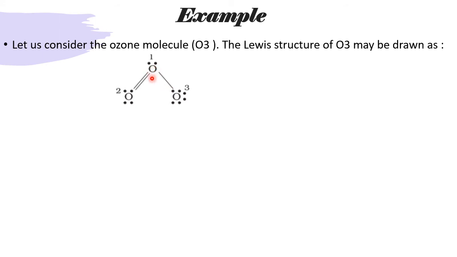Now whether the octet is followed or not, let us see. What is an octet? Octet is after the bonding: after the bonding, every atom should have 8 electrons. Let us see. For this O: 1, 2, 3, 4, 5, 6, 7, 8. These 4 electrons are there, no? These 4 electrons belong to this O also, because this is a bond. So this bond pair of electrons, which are 4, 1, 2, 3, 4, belongs to this O as well as this O.